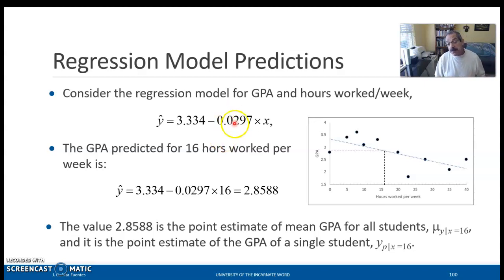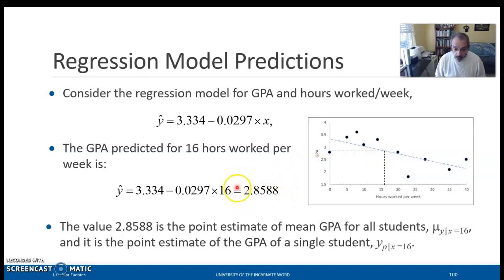So now using this model, we can predict how the GPA will be impacted by someone that works 16 hours per week. And we see that this is 2.8588, which you can see graphically here, where we have the sample regression model, and we're making a prediction for 16 hours worked per week. And we see that the value of the GPA is 2.8588.